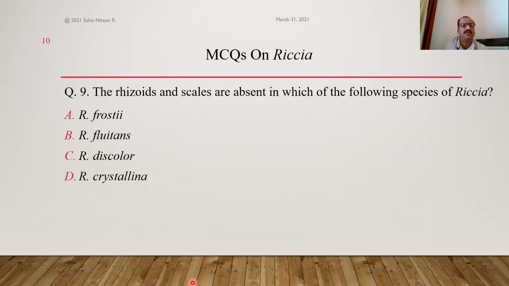Riccia frosti, Riccia fluitans, Riccia discolor, also called Riccia himalayensis. This is a xerophytic species of Riccia. Riccia fluitans we studied. This is the characteristic aquatic species of Riccia, the only aquatic species in Riccia. And another character is that there is no need of rhizoids and scales in this aquatic species of Riccia, and therefore rhizoids and scales are absent. So here the answer is option B. Correct answer is option B.